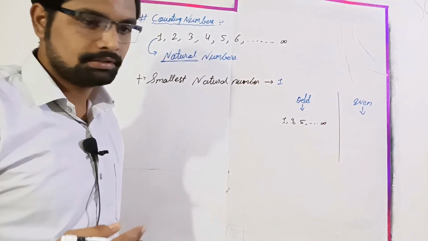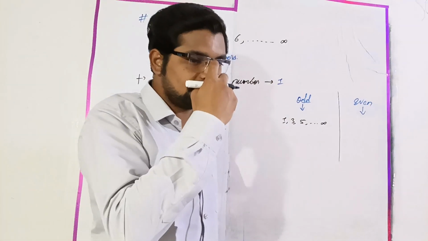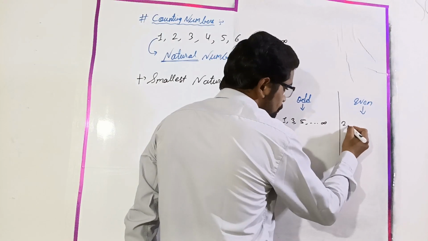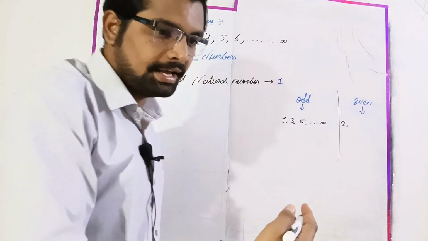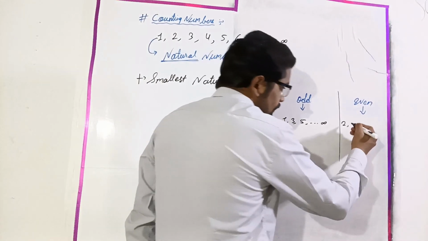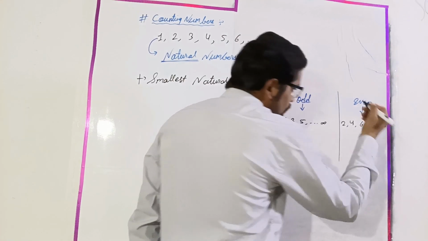Yes, 44. Okay, 44, but we will continue from the smallest even number. So it will be 2, then 4, 6, 8. Yes, it will continue till infinity.